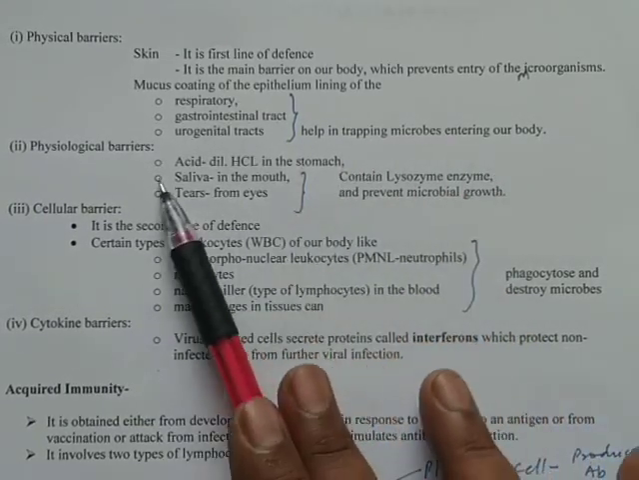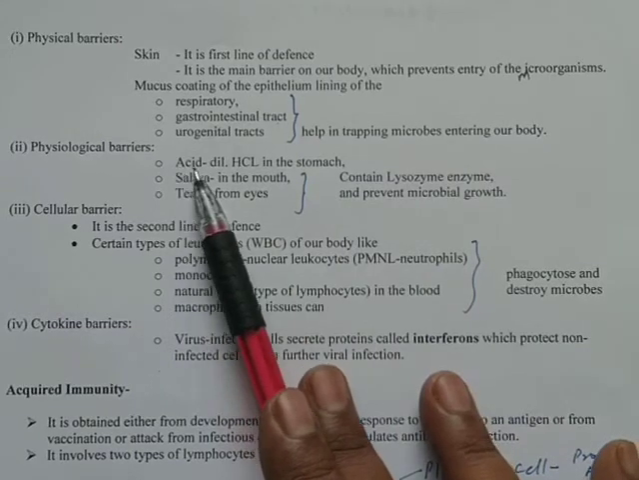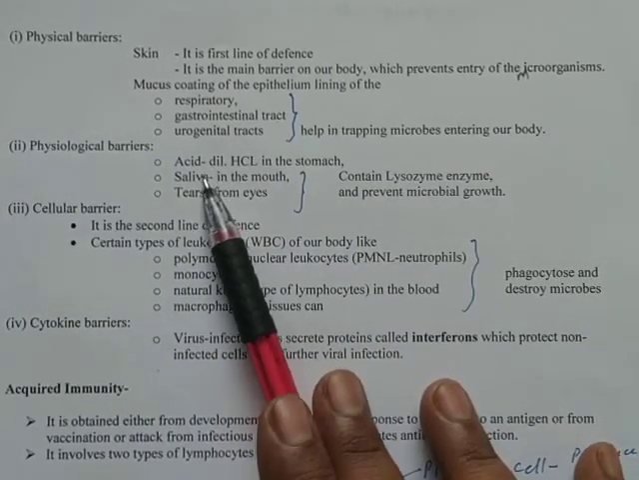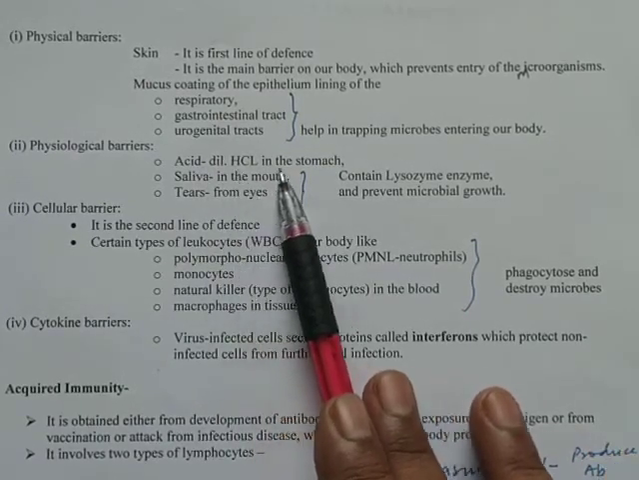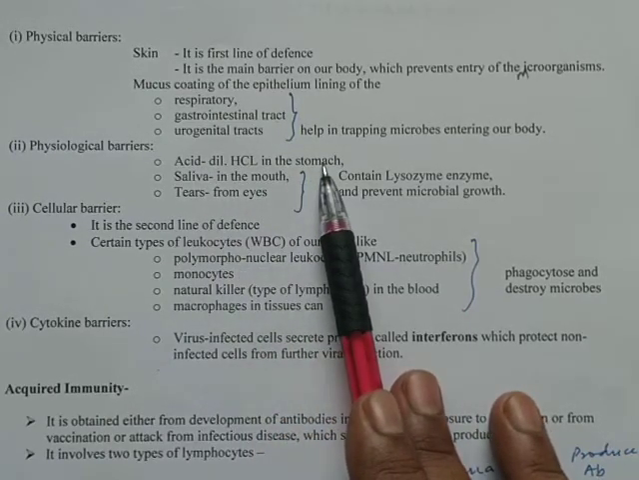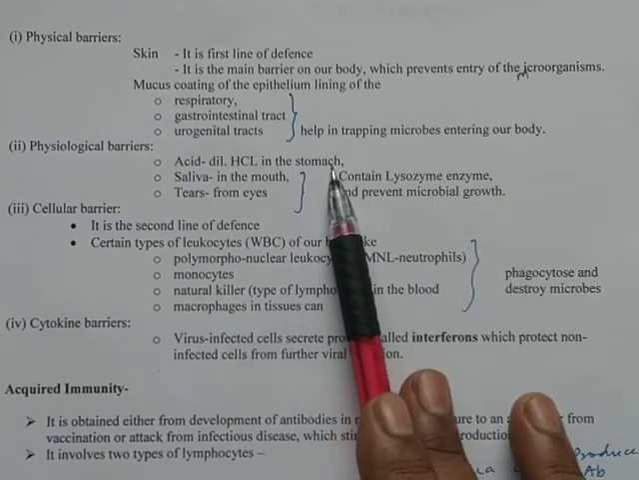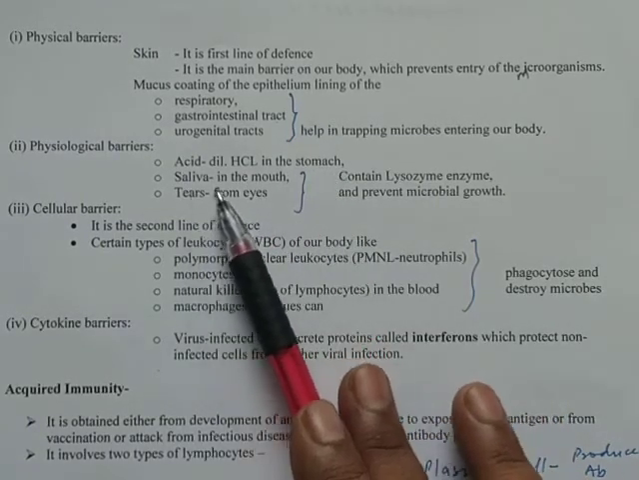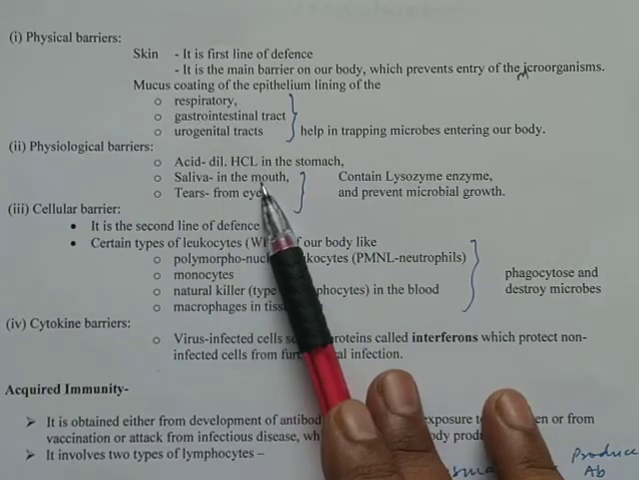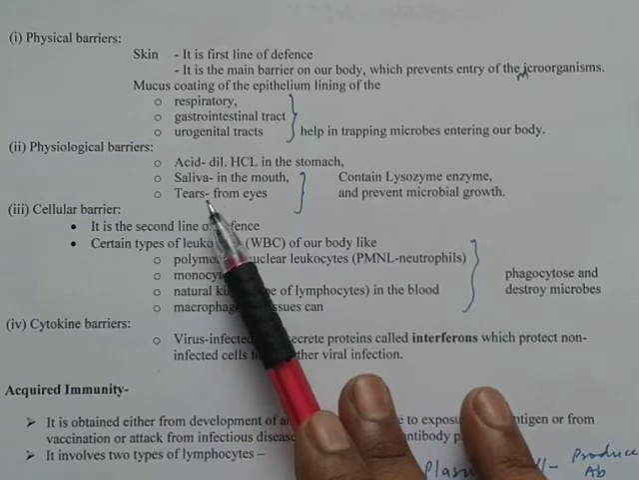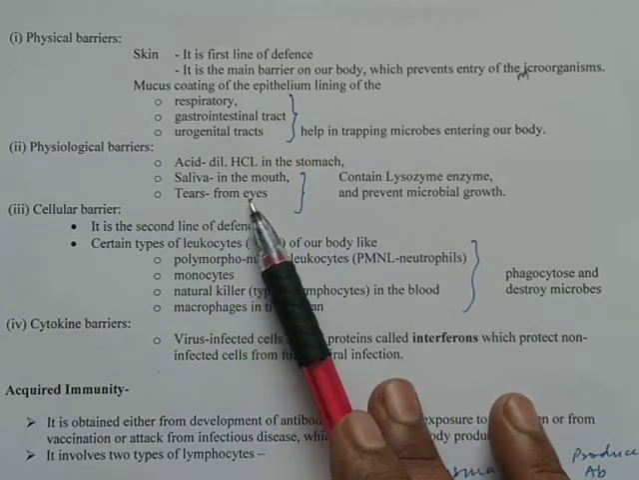The second one is the physiological barrier. The first one is the acid. You remember we have studied about dilute hydrochloric acid, which is produced in the stomach, which kills the microorganisms that enter along with the food and water into our body. Second one is the saliva, which is produced in the mouth by the salivary gland. And the third one is what? Tears, which are produced from the lacrimal gland of our eyes.